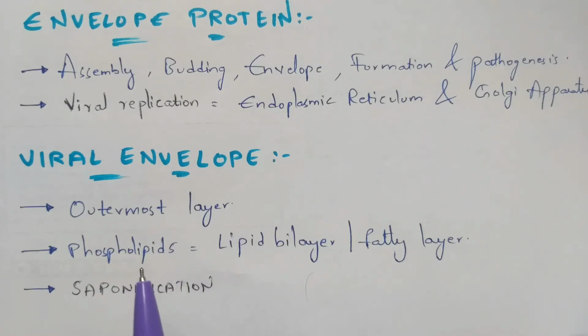So once you wash your hands with soap, the soap molecules will attack this fatty layer, the phospholipid bilayer. Then the outermost layer will get destroyed. That's the reason the government published notes to wash your hands properly and sanitize your hands properly, so that this outermost layer will be destroyed and there are chances to destroy the viral particle. Okay, so this is about the viral envelope.